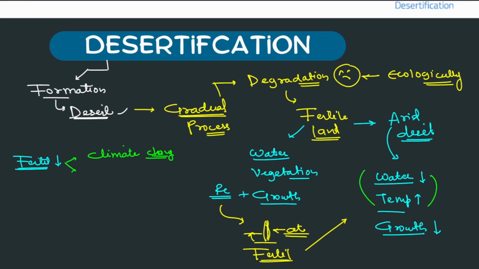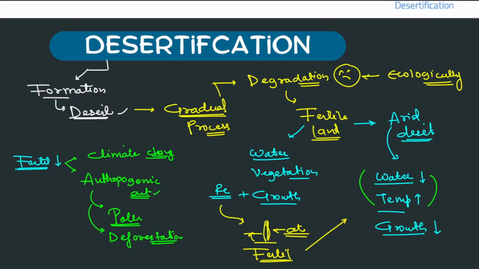Second thing is anthropogenic actions. That means human activities such as pollution, devegetation or deforestation. So this can lead to desertification. This is the core and crux of desertification.